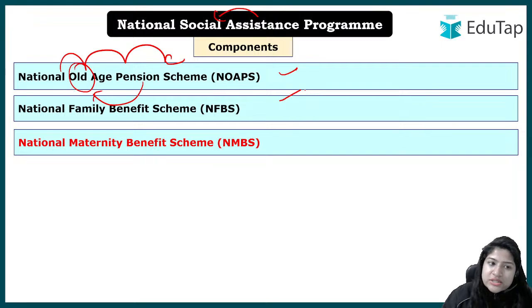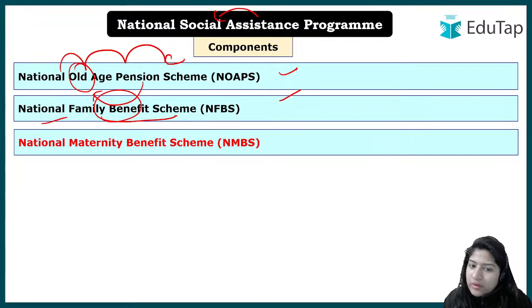Okay. Second, the second component that was launched in 1995 or since the inception of the scheme was National Family Benefit Scheme. Okay, so we talked about many cases. We talked about maternity, we are talking about the death of the breadwinner, right? There are various situations, right? So the second scheme that we talked about, the component under the scheme, is National Family Benefit Program. Okay, and at that time there was one more component that was launched. It was National Maternity Benefit Scheme.